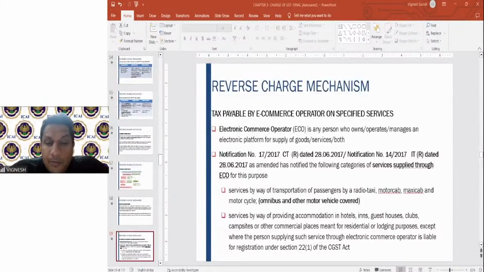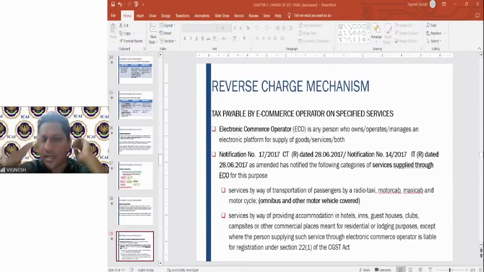And one more doubt by Janvi. Sir, suppose Mr. A is a registered person having the place of business in Delhi and took another residential property in Delhi, which is not used for business purpose. Then also RCM will be applicable? No, I very clearly, as I told you, it is a good question. Mr. A is a registered person and having place of business in Delhi and took another residential property in Delhi.